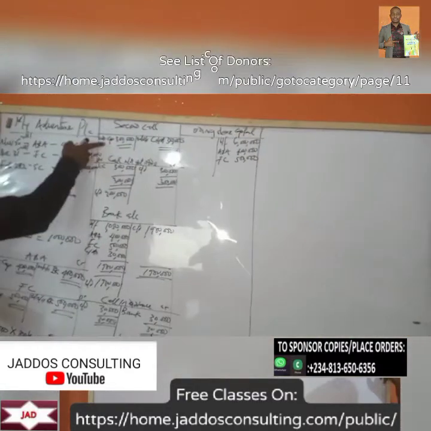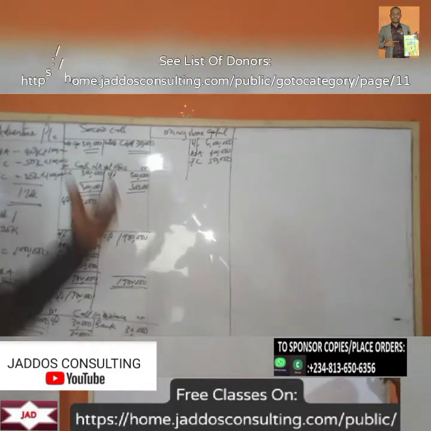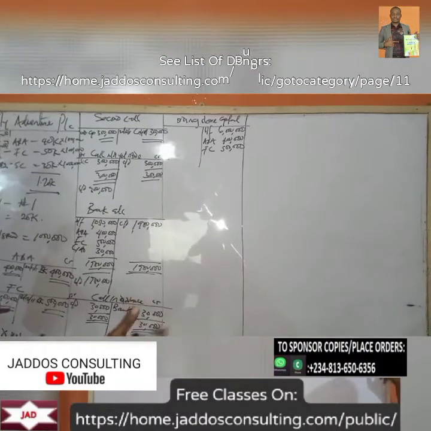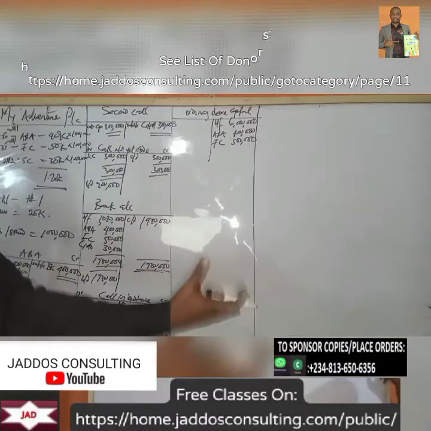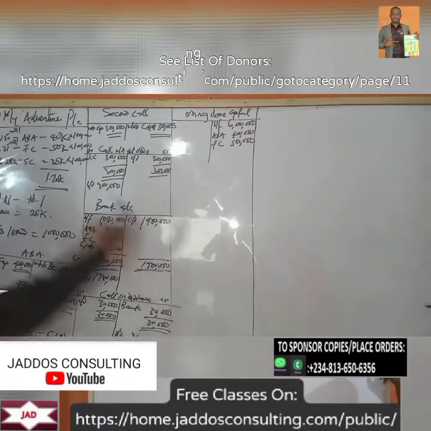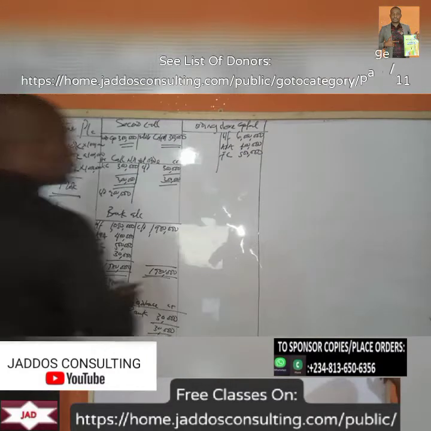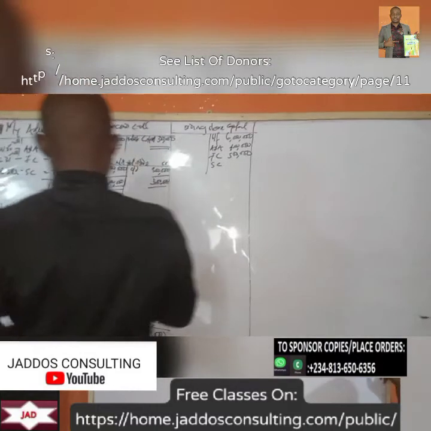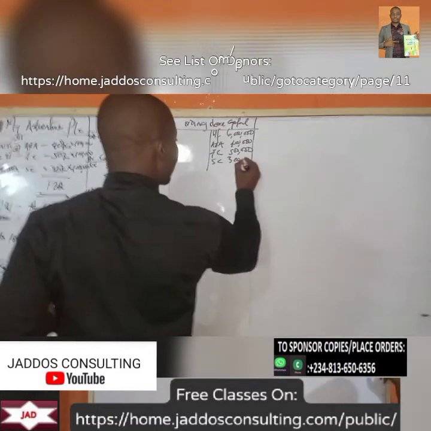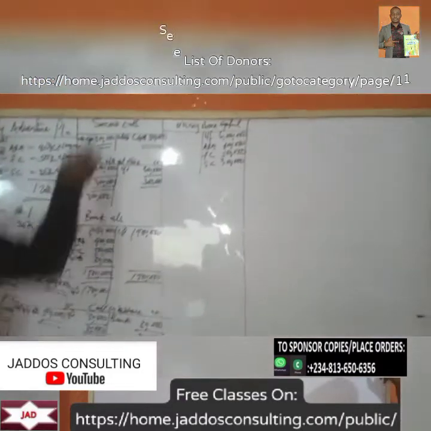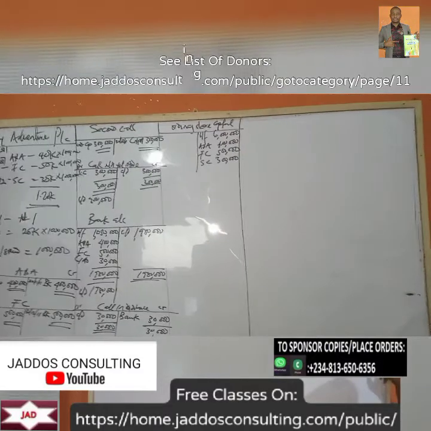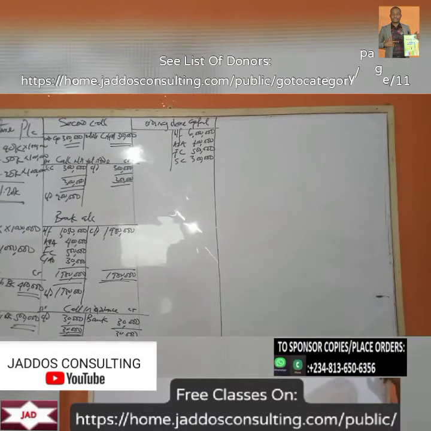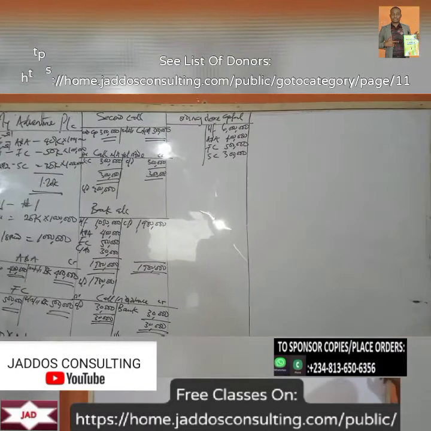Then our second call, ordinary share capital. Technically, they are still owing. Remember I told you that you have applied for the shares, you've been allotted, so you're supposed to pay for it. But we're taking payment bit by bit. So technically you're owing, but because we have not yet made the call for the payment, that's why you're having call in advance. So second call here is what? 300,000. Of course, there's a premium here of 20 kobo, 20 kobo times 1 million shares. That would be 200,000.